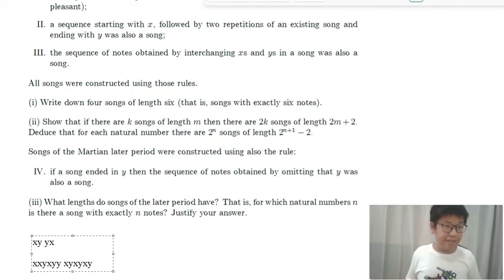As a composer, I feel like we have an introduction, we have section A, and then section A again, and then we have a coda, which is Y. Very interesting song structure. And then we will write down another 2 songs of length 6, which just happen to be interchanging X and Y.